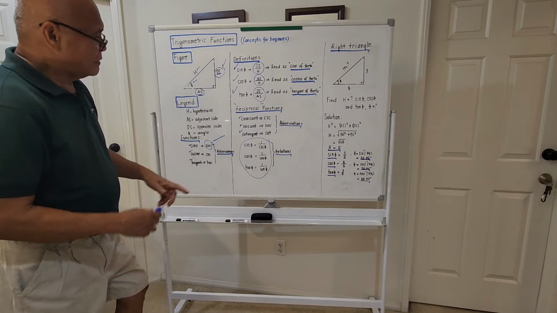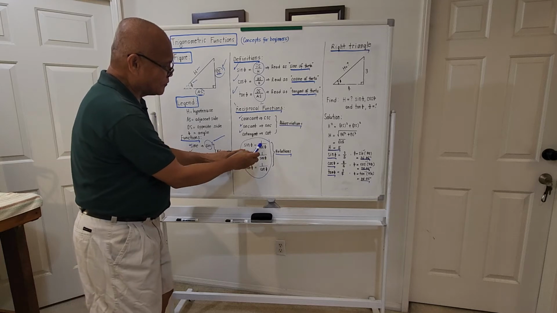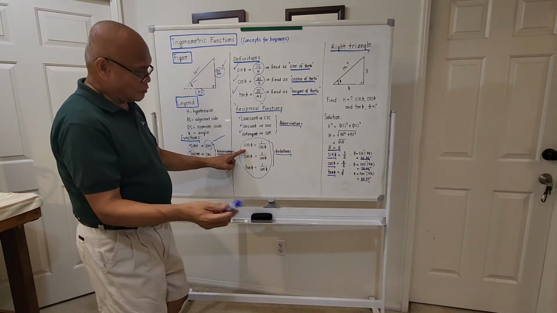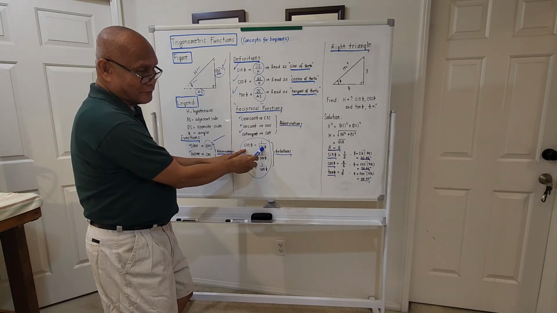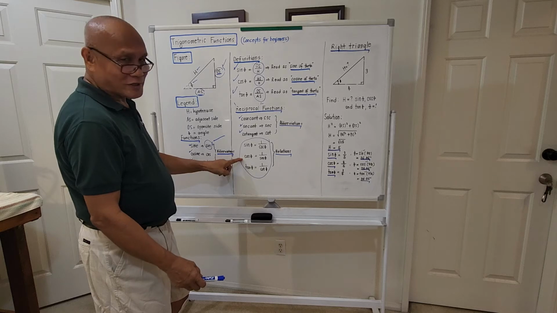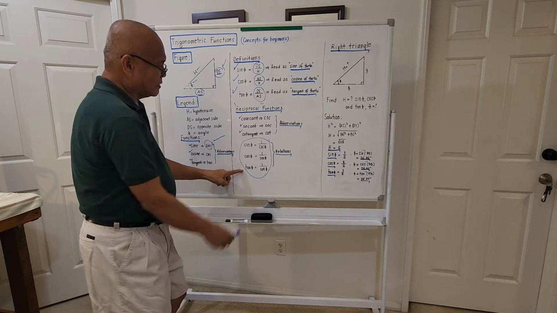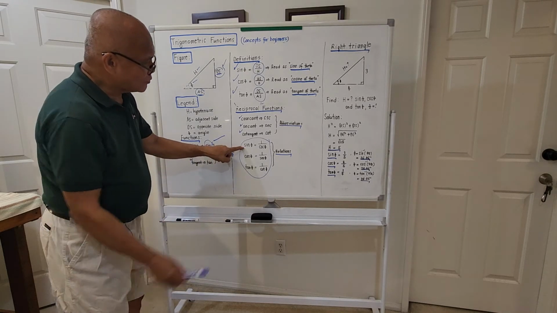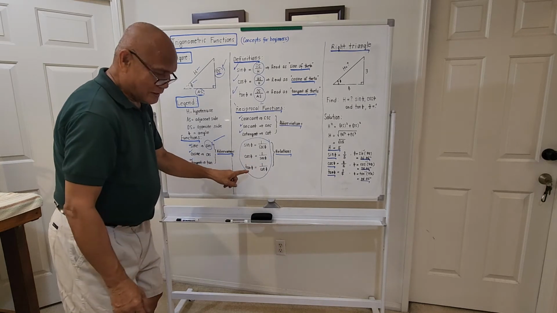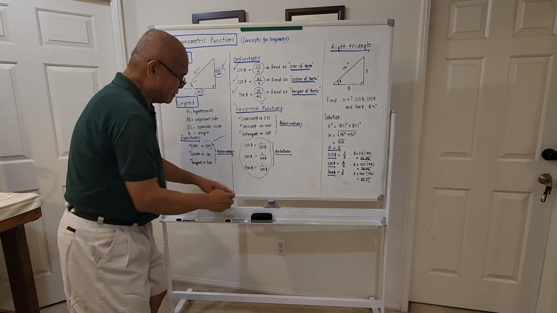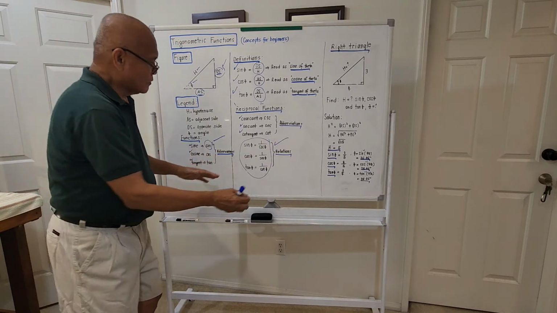Meaning, the sine of angle theta is the reciprocal of cosecant. So it is simply 1 over cosecant of theta. So if you now know sine of theta, you can compute for cosecant of theta, because they are reciprocals. For cosine, this is 1 over secant. And for tangent, this is 1 over cotangent. So if you know sine, you can solve for cosecant. If you know cosine, you can solve for secant. And if you know tangent, you can solve for cotangent. These are the required relations. Memorize this also by heart.